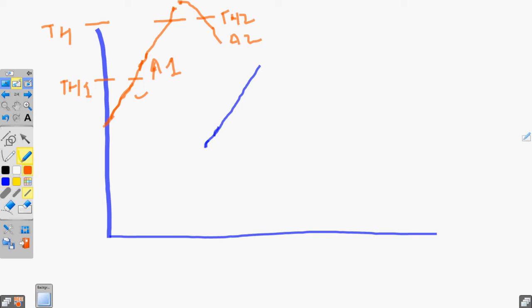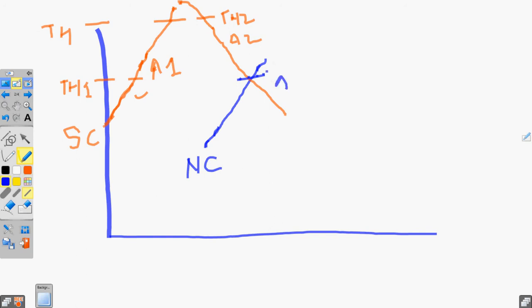Now, when will A3 occur? Suppose this is a neighbor cell, and this is the signal of the neighbor cell. It's getting better, and the signal of the serving cell is getting worse. When the signal of the neighbor cell gets better, there is a defined offset as well.